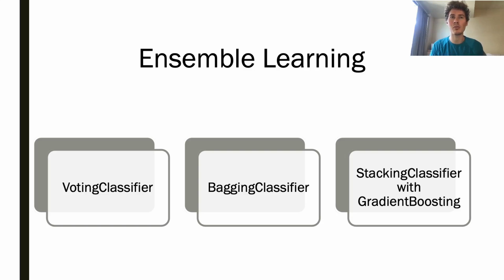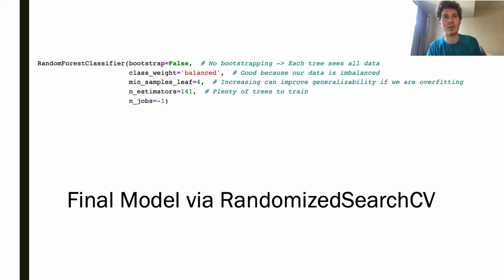None of these ensemble methods actually gave me my best model, though. My best model ended up being my randomized search CV. Note that I was able to maybe get a slightly better weighted F1 score with stacking and a gradient booster, but in the end, it cost too much precision and recall for me to actually consider it with just how our business problem is kind of structured around.